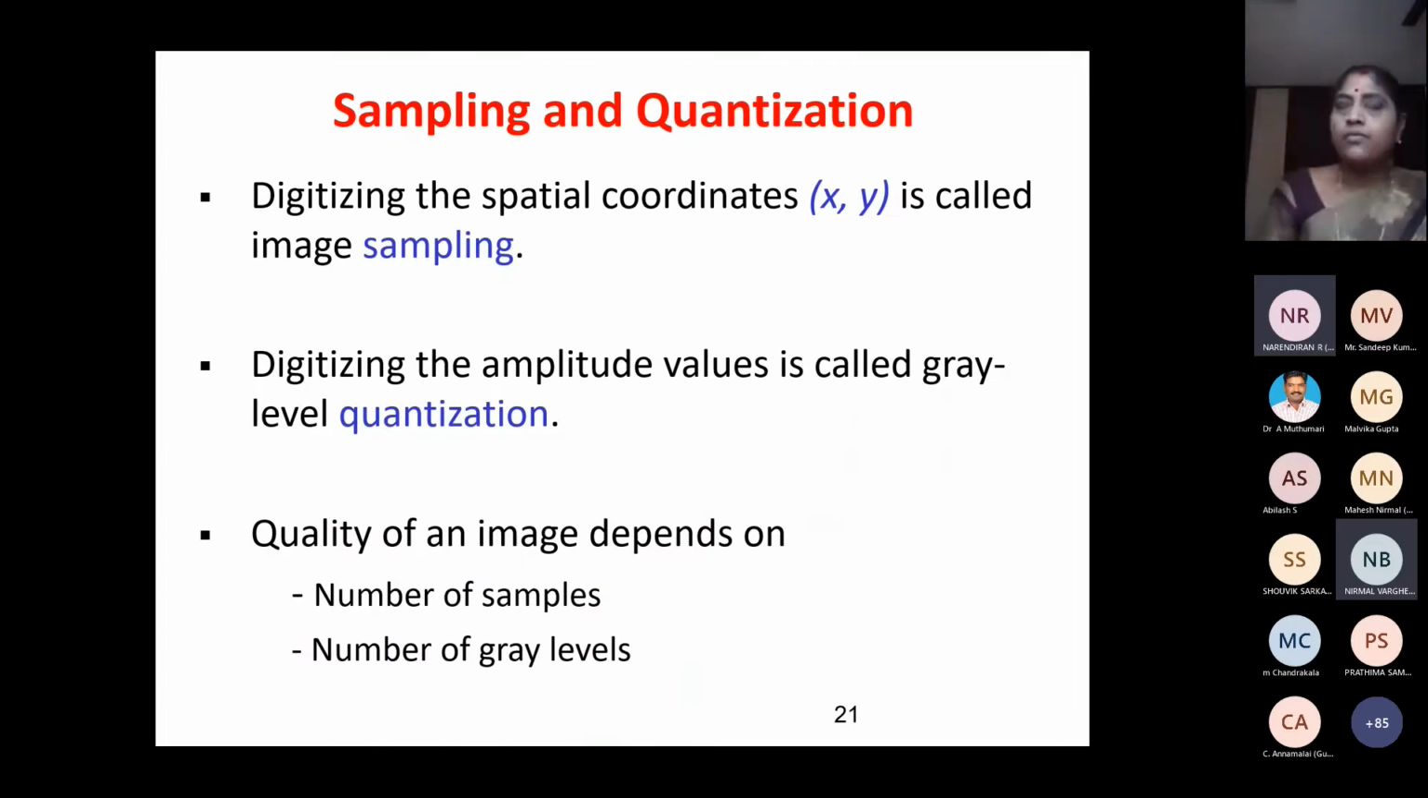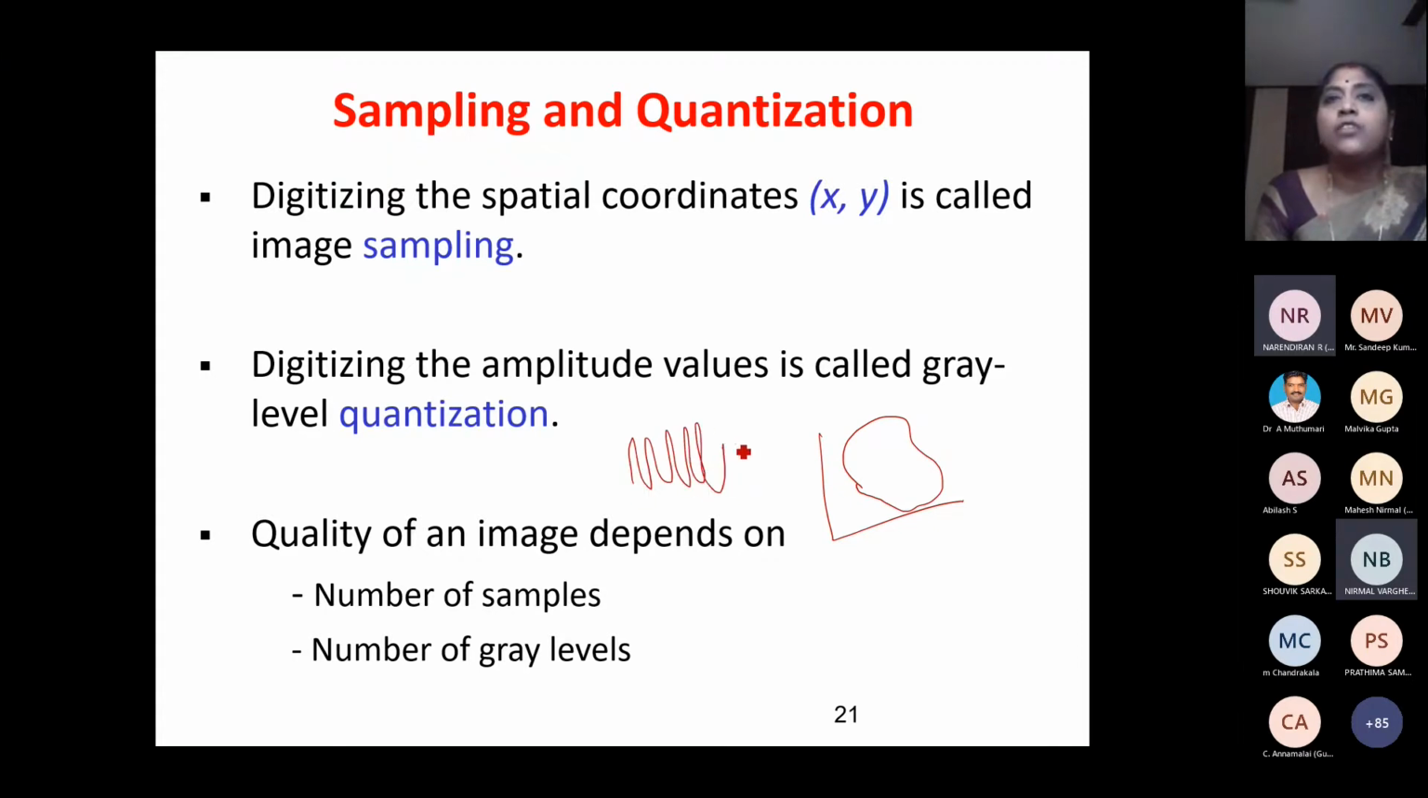Okay, so now we'll go to sampling and quantization. Normally, if you take a photograph using a camera, and if you talk about a digital camera, it is totally different. The technology is different, but a general camera is an analog camera. So what happens? I capture a picture. Analog means what? It is continuous in nature.